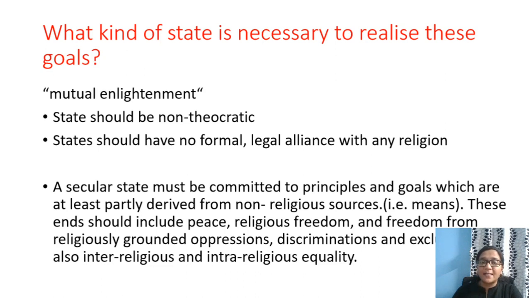States lacking separation between religious and political institutions are known for their hierarchies and oppression, and their reluctance to allow freedom of religion to members of other religious groups. For this, the state should have separation from religion at the primary level, but that is not sufficient. The second point we can consider is that the state should have no formal or legal alliances with any religion.